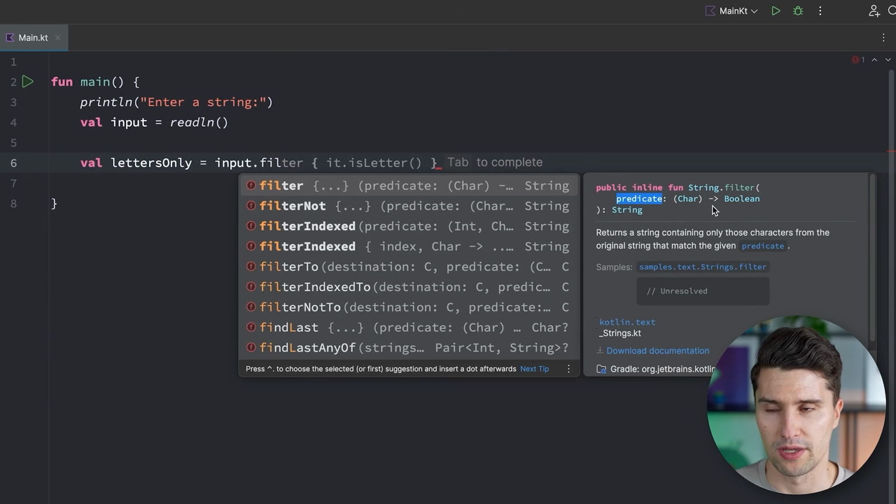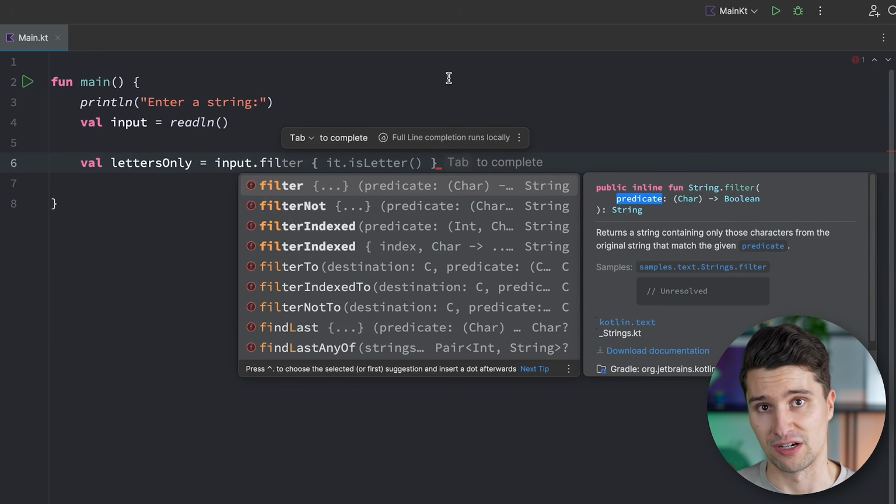Because filtering something like a string or a list that has certain elements or an array, that is something that may always happen with different rules. Sometimes you may want to filter a list of numbers based on all even numbers, so you filter out all odd numbers. And sometimes you just want to filter all letters in a string like we do here. So the condition based on which we want to filter is dynamic. That is something we want to leave up to the caller, so to the place where we call this filter function. And that's exactly when Lambda functions are useful.